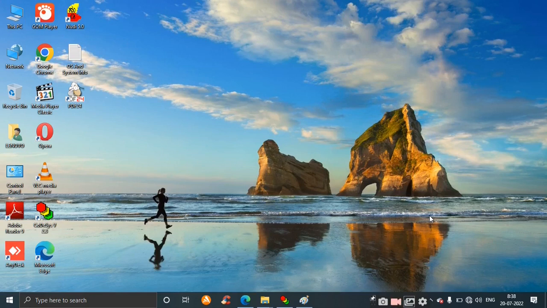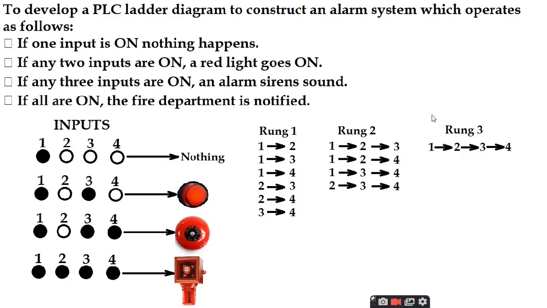Hello everyone, in this video we will discuss the alarm system in CoDeSys, and design a ladder diagram for it. To develop a PLC ladder diagram to construct an alarm system which operates as follows. If one input is on, nothing happens. If any two inputs are on, a red light goes on. If any three inputs are on, an alarm siren sounds. The fire department is notified.